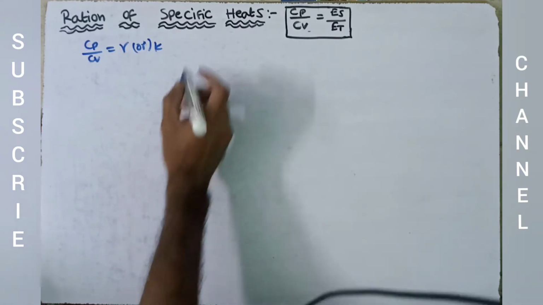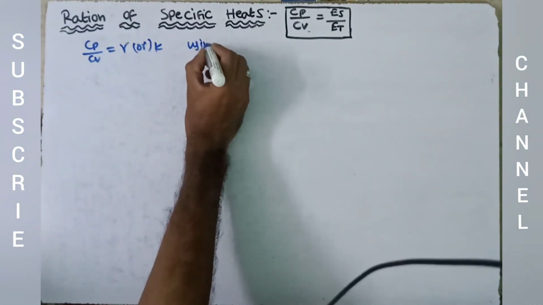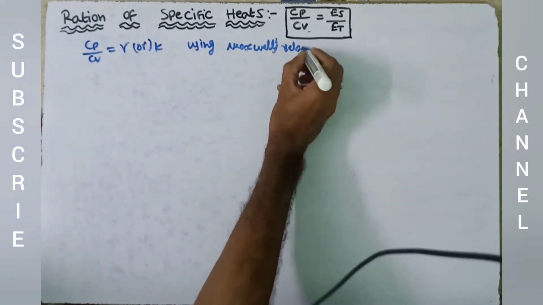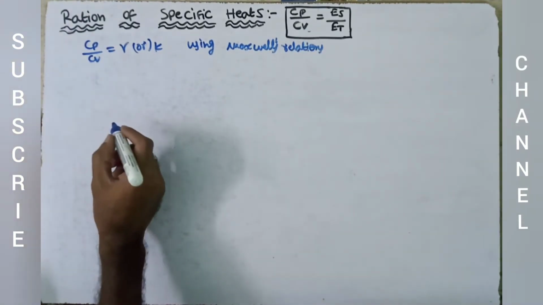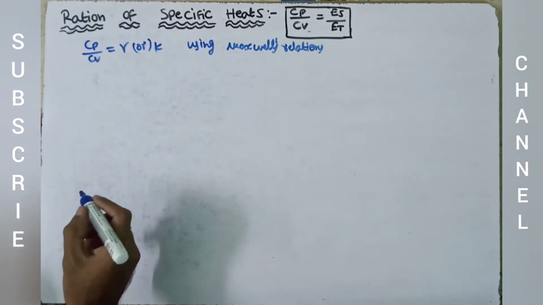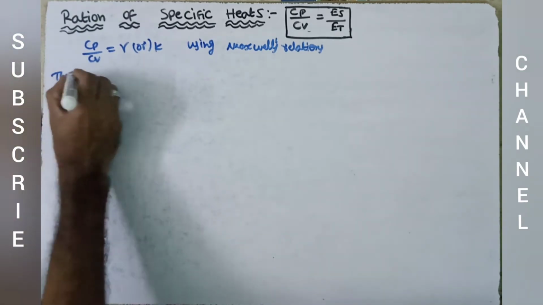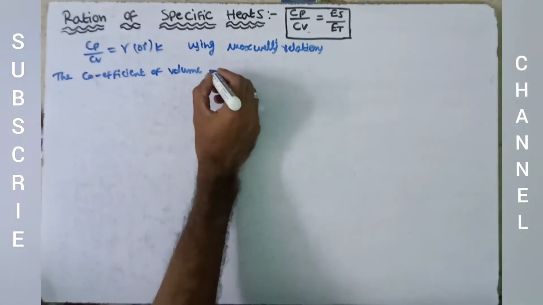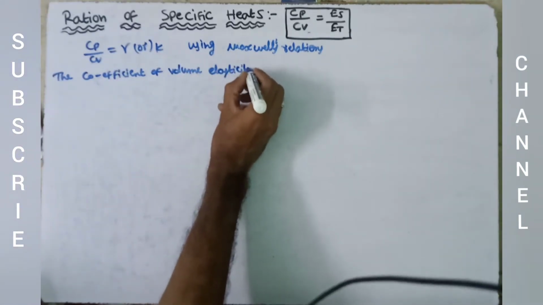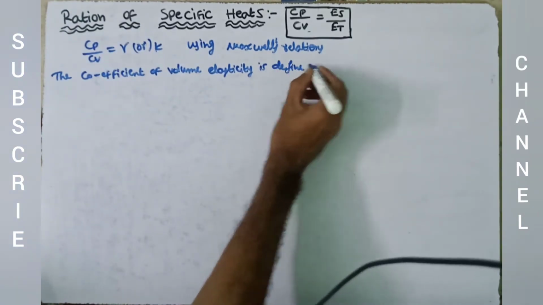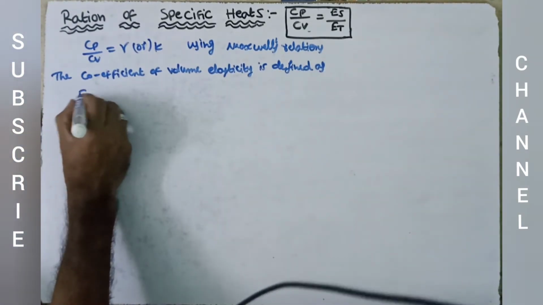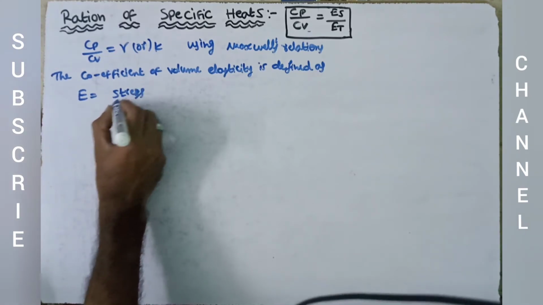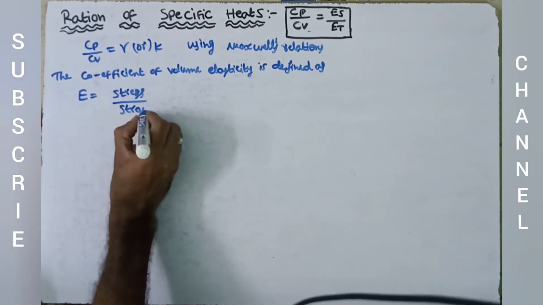Using Maxwell's relations. The coefficient of volume elasticity is defined as E equals stress by strain.